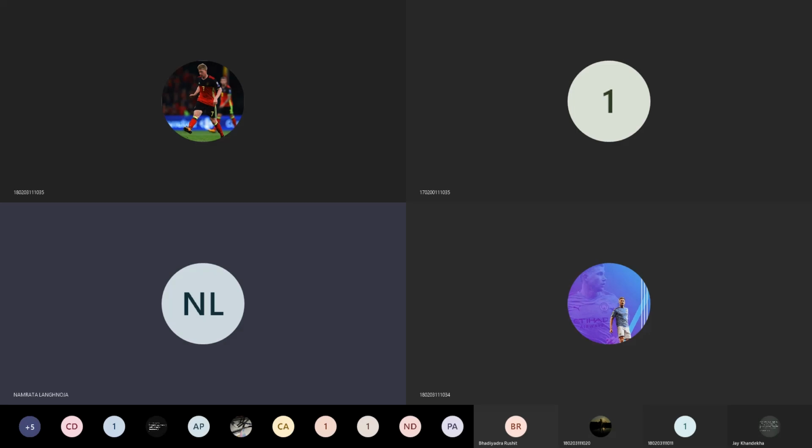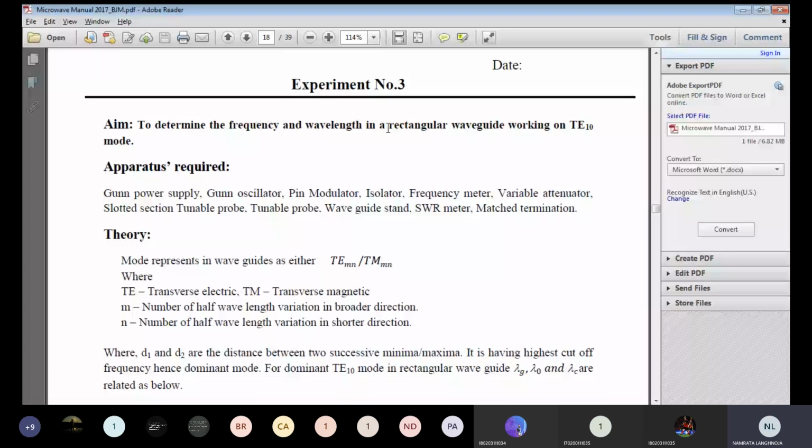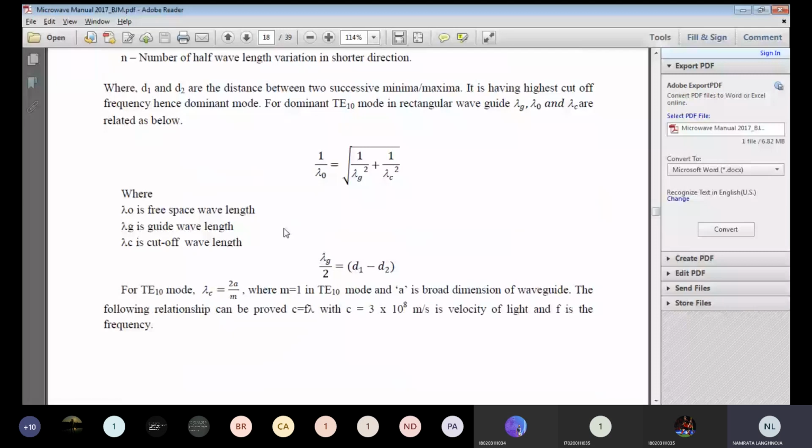In rectangular waveguide working on TE10 mode. So here our rectangular waveguide is given an input formation in terms of TE10 mode, and the frequency that I am giving as input is the microwave frequency. So let us study the microwave test bench first.